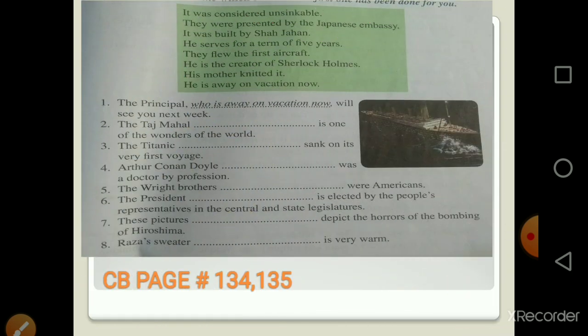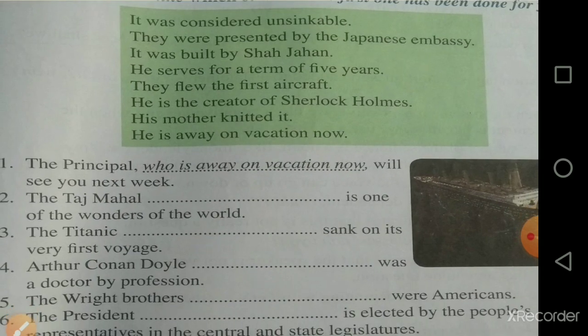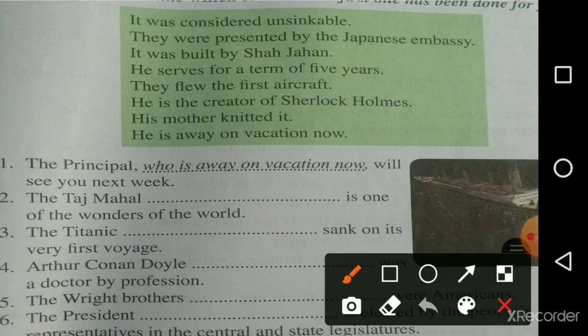Now this is page number 134 and 135. In this we have got the green part. You can see: it was considered unsinkable. In the green part: they were presented by the Japanese embassy. It was built by Shah Jahan. He serves for a term of 5 years. They flew the first aircraft. He is the creator of Sherlock Holmes. His mother knitted it, and he is away on vacation now. All these are actually sentences, but we are going to put them as adjectival clauses in the blanks.